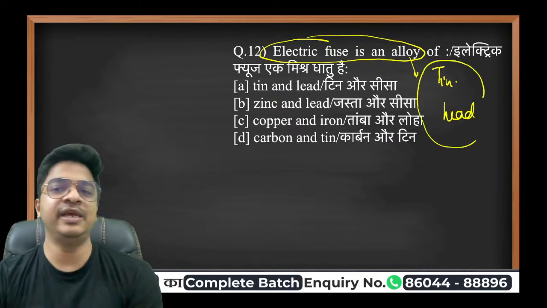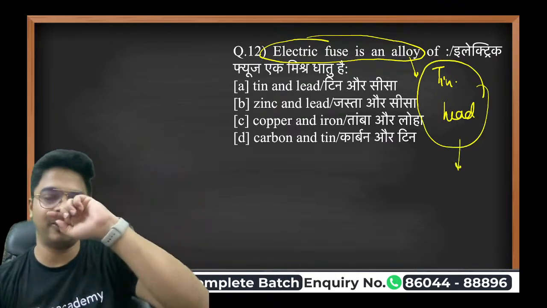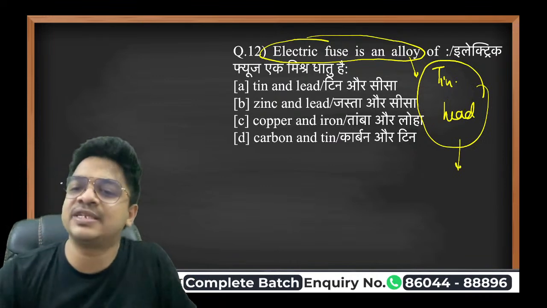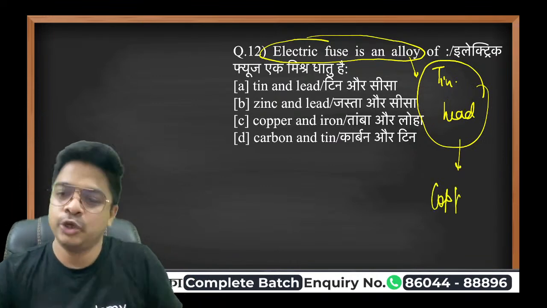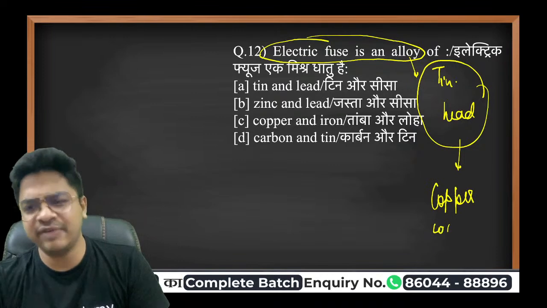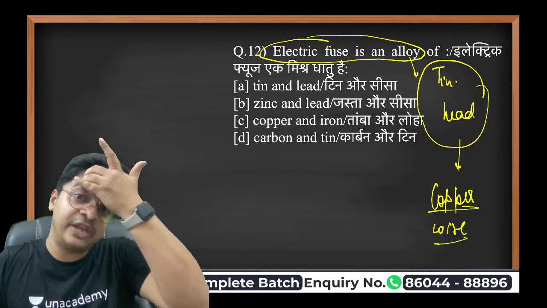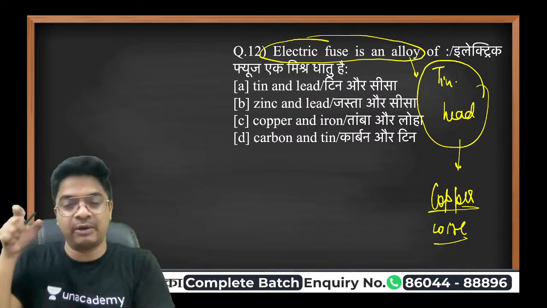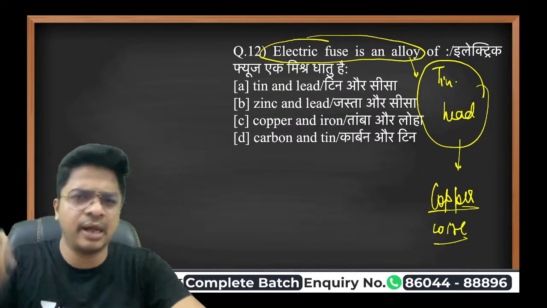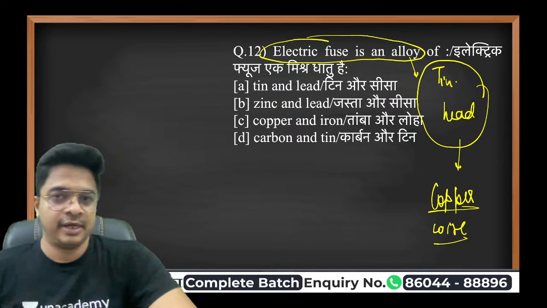But whenever you see the electrical fuse of your home, you only see copper wires there. Have you seen this? You only see copper wire there. You never see any tin or lead wire there. The electric fuse that you have in your home, the big fuse that you take out, in common language we call it cutout.